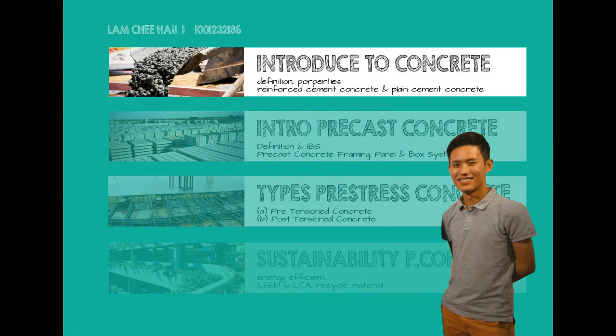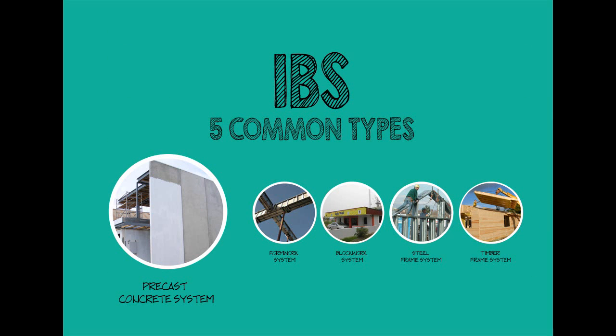Before we enter into the precast system, let's introduce the IBS system. So IBS system, there are actually 5 common types, including formwork system, blockwork system, steel frame system, timber frame system, and lastly the precast concrete system.